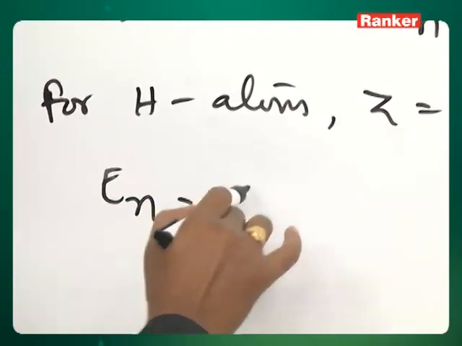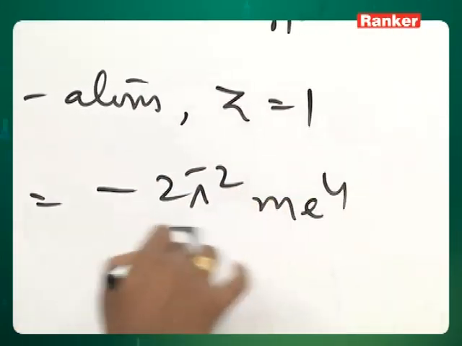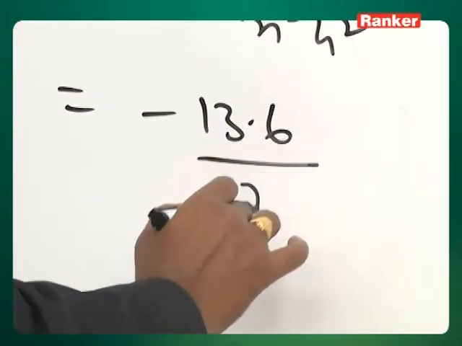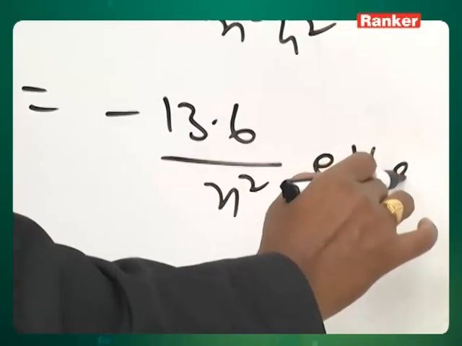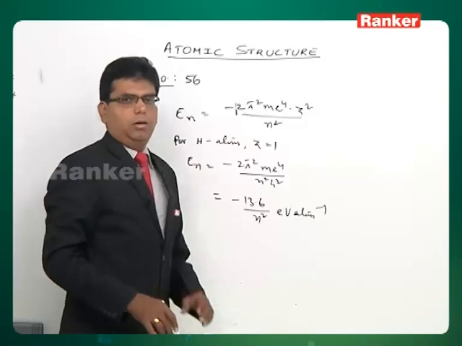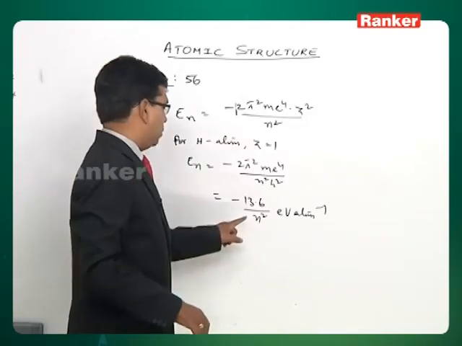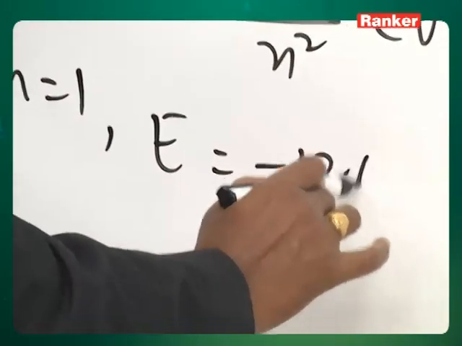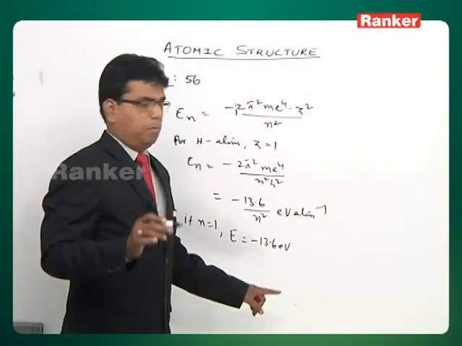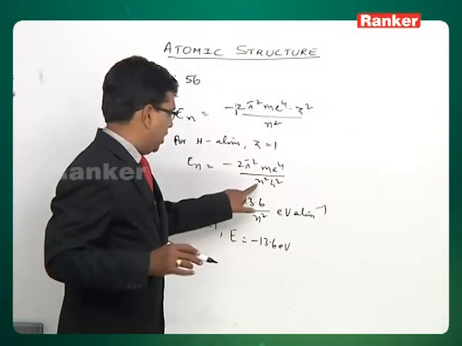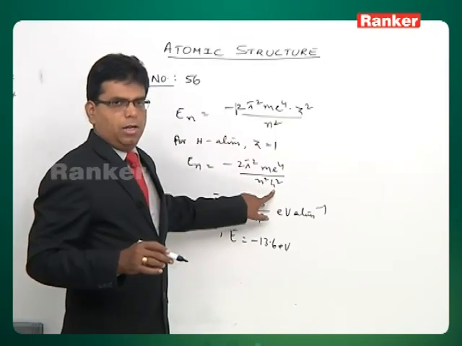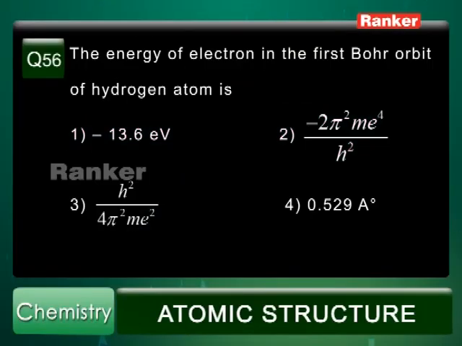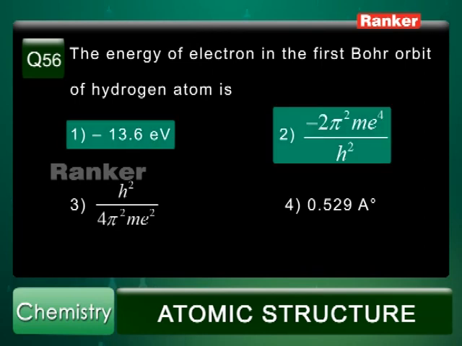So En is equal to minus 2 pi square m e power 4 by n square h square, and if you substitute these values we will get minus 13.6 by n square electron volt per atom. So here minus 13.6 electron volts for the first Bohr orbit when n is equal to 1. That is correct. Minus 2 pi square m e power 4 by h square, that is also correct. h square by 4 pi square m e square is not correct. 0.529 angstroms, that is the radius, that is not the energy. So here the correct options are option 1 and 2 only.